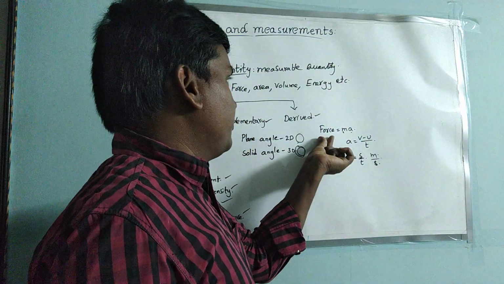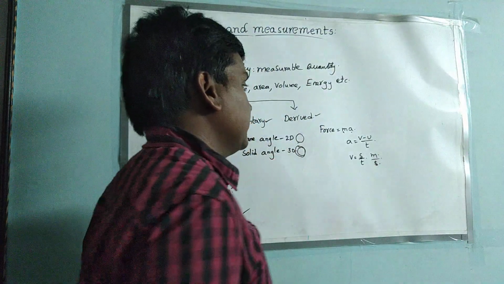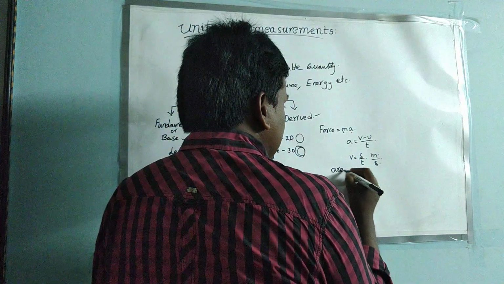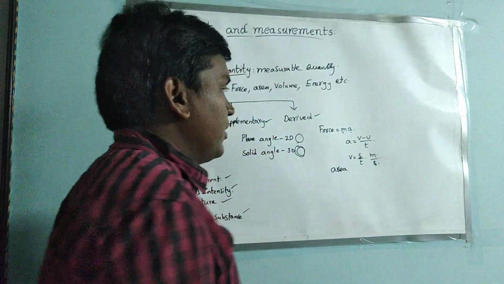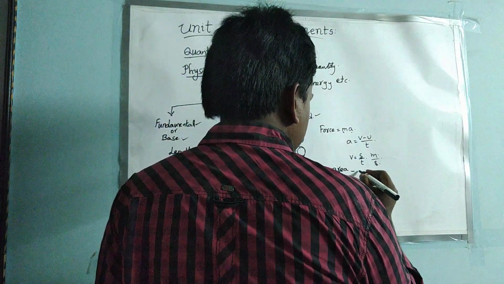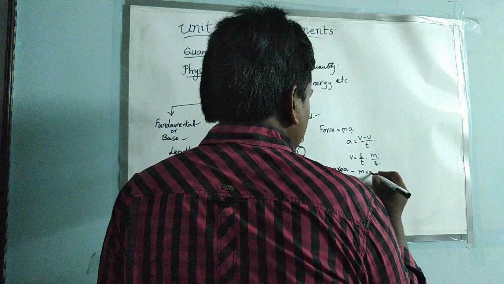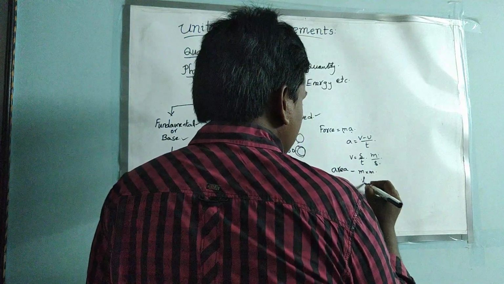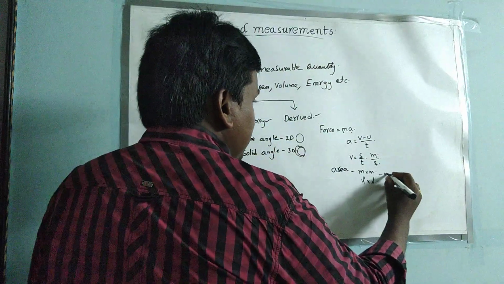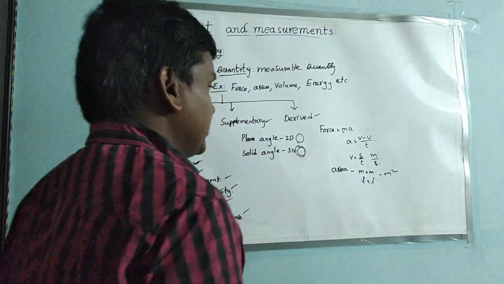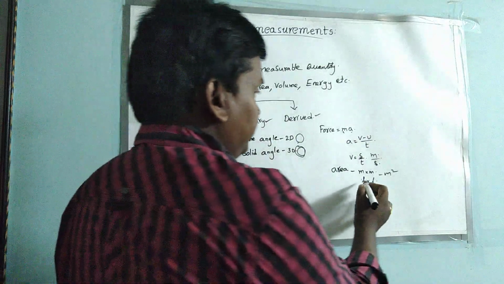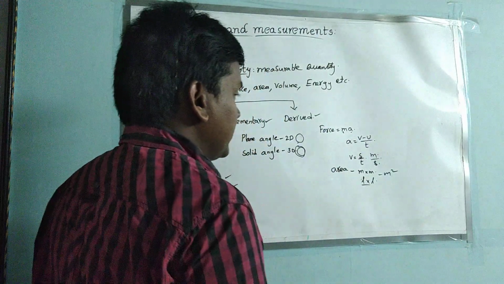So that's why force is a derived physical quantity. And next, if you consider, area is also a derived physical quantity. The reason is area is nothing but meter into meter. That means we are considering length into length. Meter into meter, meter square, no? Area means meter square. That means 2 times of length we are considering here. So this is also a derived physical quantity.